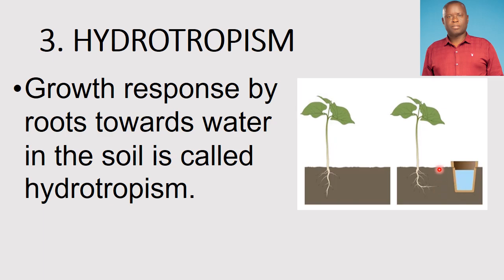So as this part of the soil gets wet, the plant roots will grow towards that moisture. You can see this root is bent towards that. This means that the plant is responding to water. So such a tropism is called hydrotropism. Hydro simply means having to do with water.